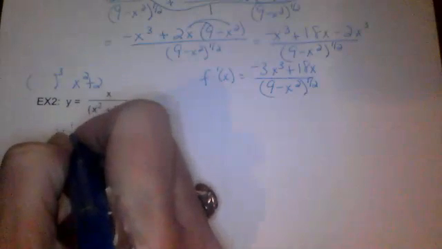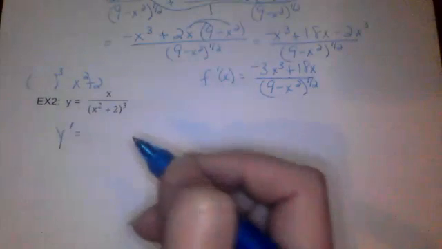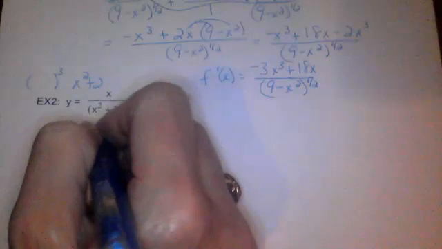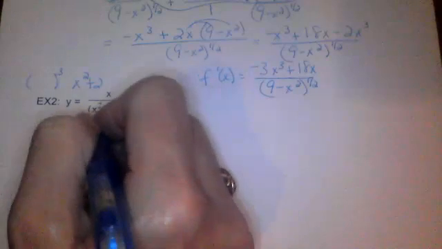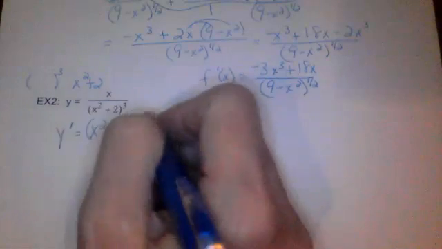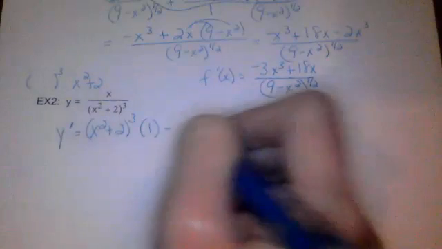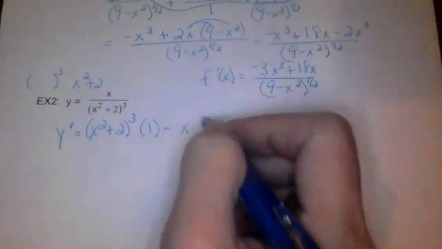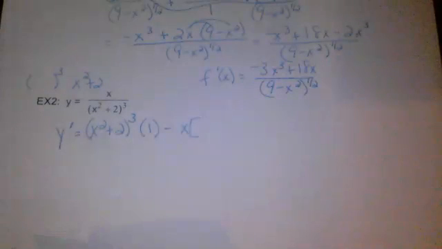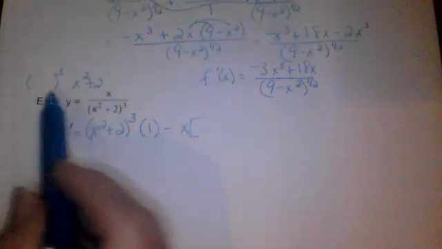So here we go. For our derivative, we have the bottom times the derivative of the top minus the top times the derivative of the bottom. And this is where I'm going to use this stuff.